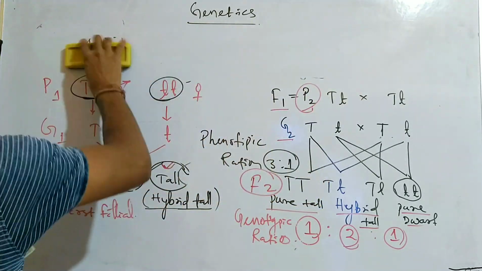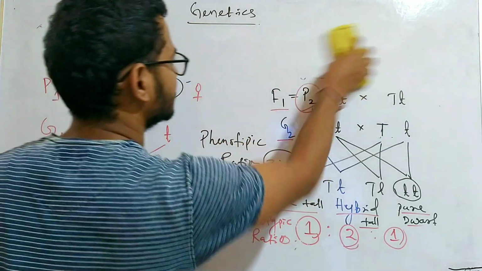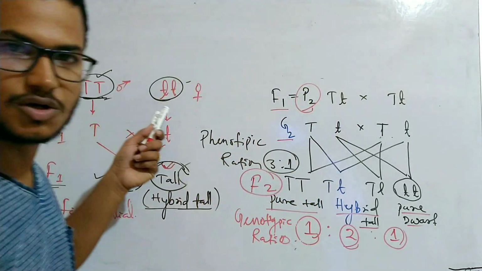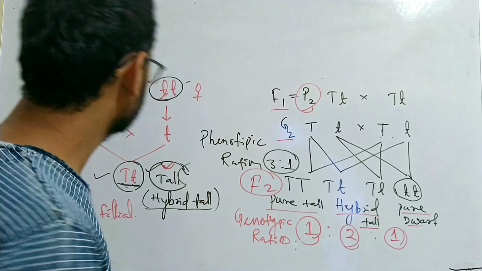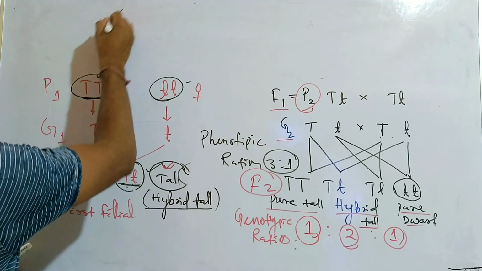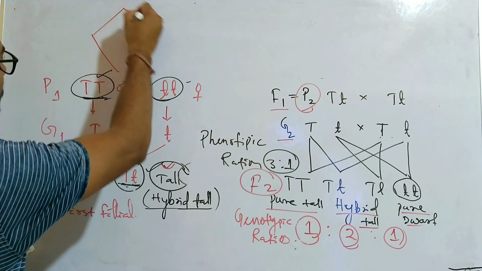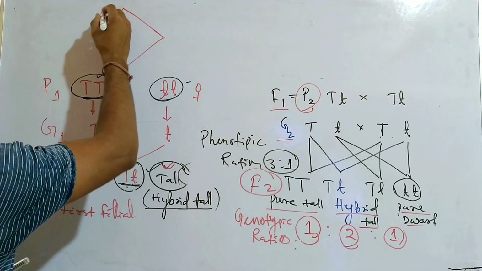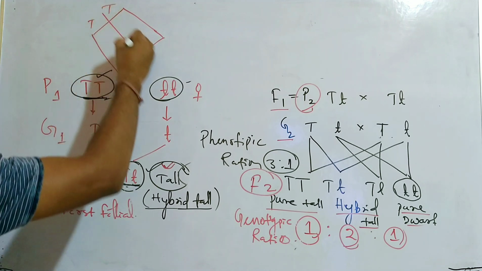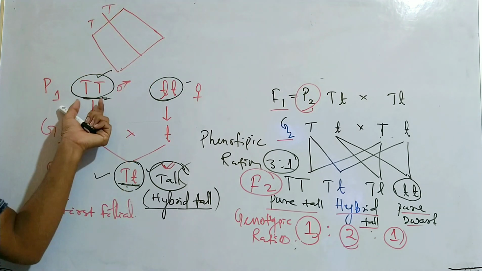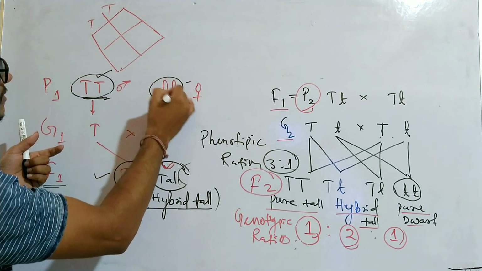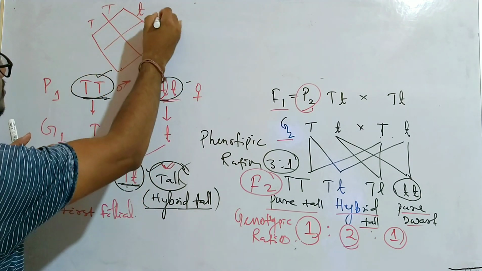So if I represent the first cross through Punnett square, what will it be? It will be shown like this. Here we have capital T, two types of alleles, and here the female plant is having small t, small t.